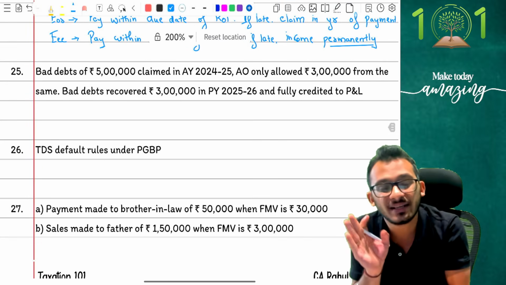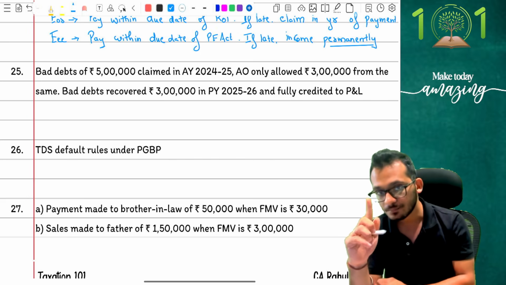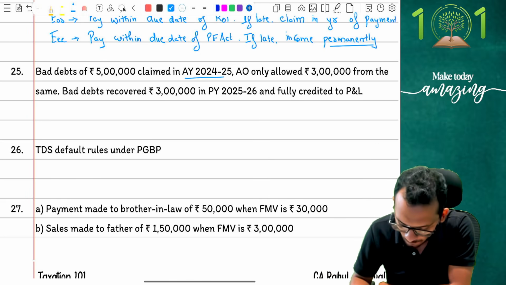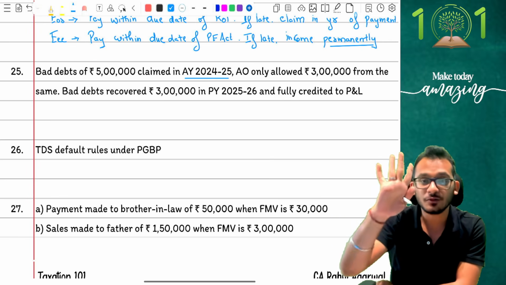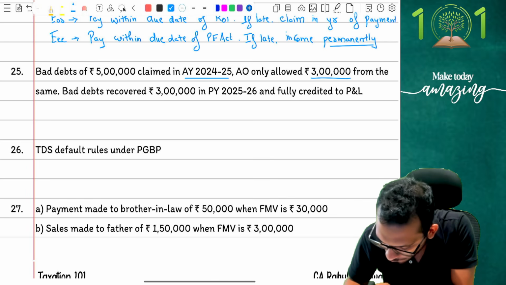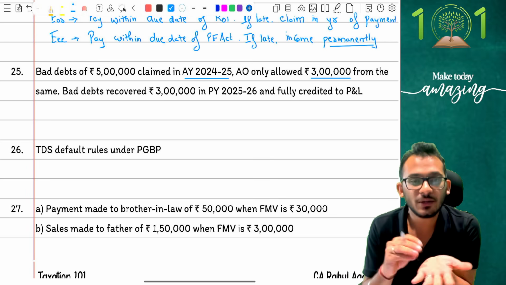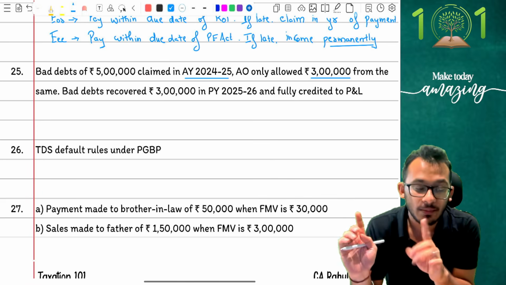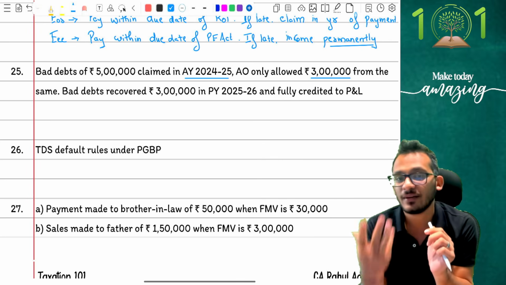Next one comes 25. 25 is one of the most trickiest adjustments because students generally tend to make mistakes in this. Look very carefully. Question says, I have a bad debt of 5 lakh rupees which is claimed in AY 24-25. Yes, AY 24-25 means some past year, not your present year, because you are doing assessment year 26-27. Next, assessing officer only allowed 3 lakh rupees from the same. That year you had a bad debt of 5 lakhs. When you filed the return, assessing officer said, I am only going to give you 3 lakh rupees. You went and told the officer, sir, why are you giving me 3 lakhs? I should have asked for 5.